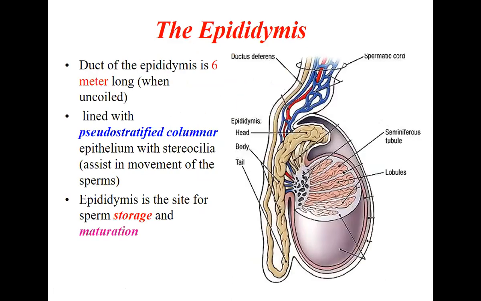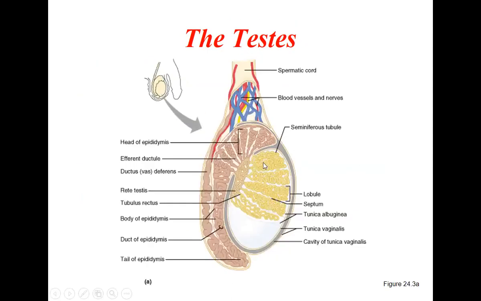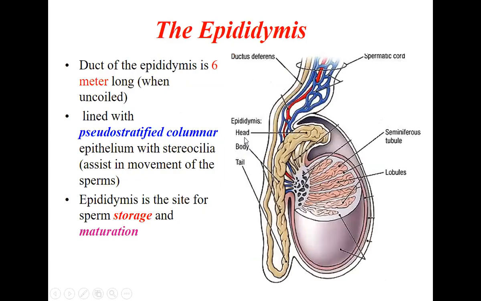Now coming to the epididymis, this is the structure into which all the seminiferous tubules and rete testis open. You can see here the testes and the lobules. Each lobule has seminiferous tubules, all opening into the rete testis, and from there through the different ductules into the epididymis.